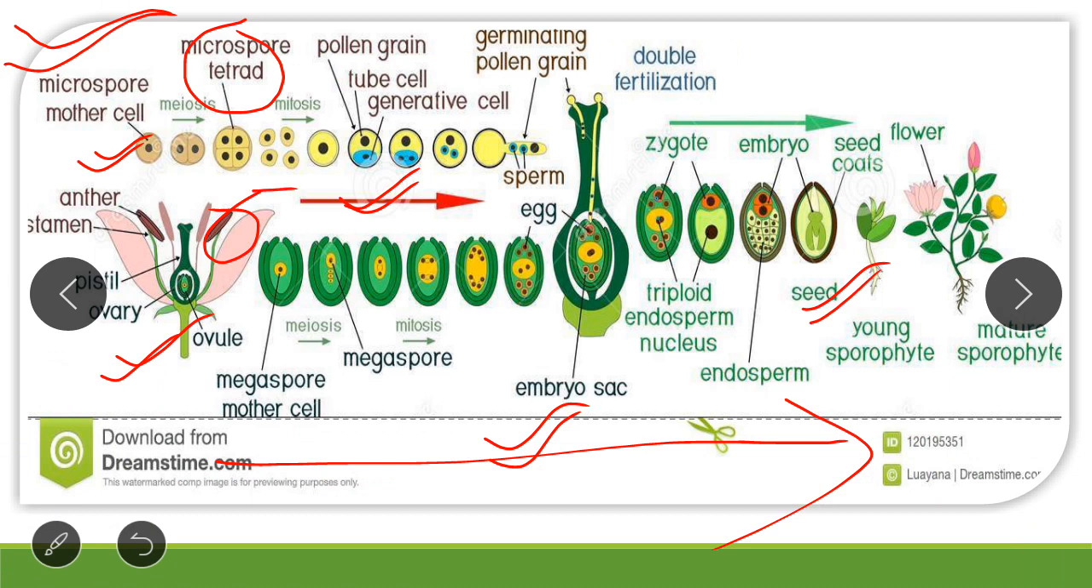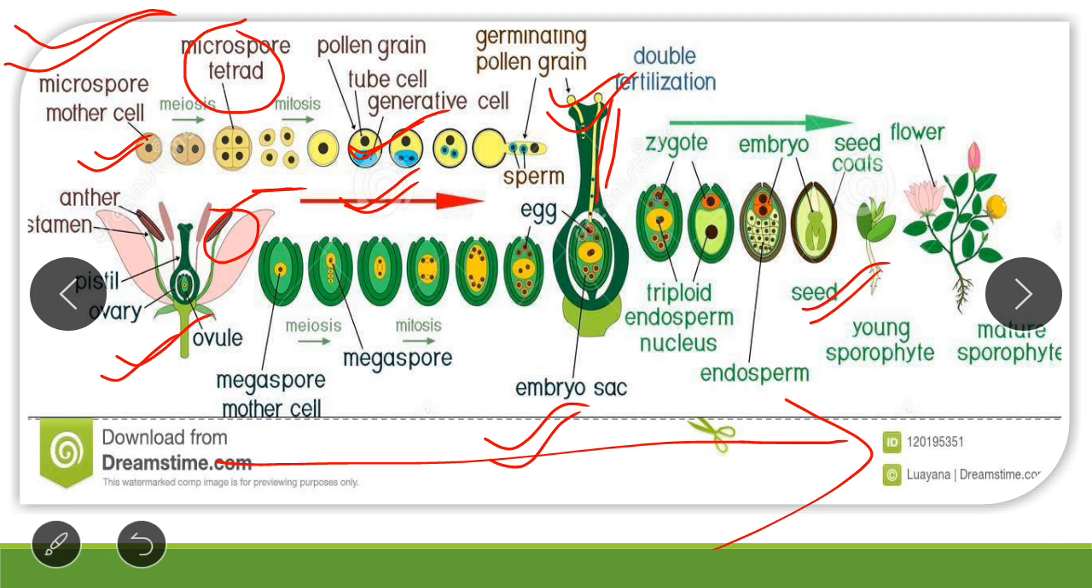These microspores germinate and form pollen grains. This microspore later on develops into a vegetative cell and generative cell. These pollen grains by the process of pollination are transferred on the stigma, and later on they form the pollen tube. This pollen tube contains 2 male gametes.